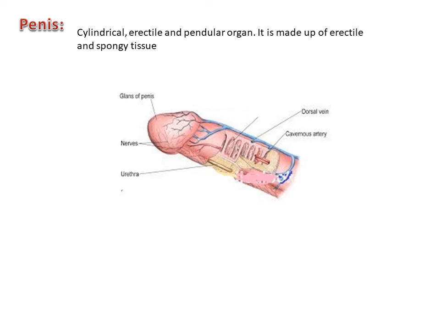It is a male copulatory organ, which means that it enters into the female genital tract. Blood flows into this spongy tissue, the spongy tissue is filled with blood, and it becomes thick and erect.